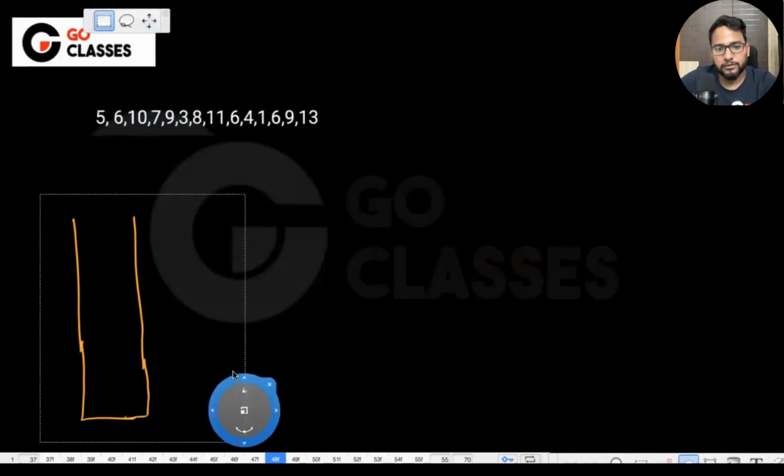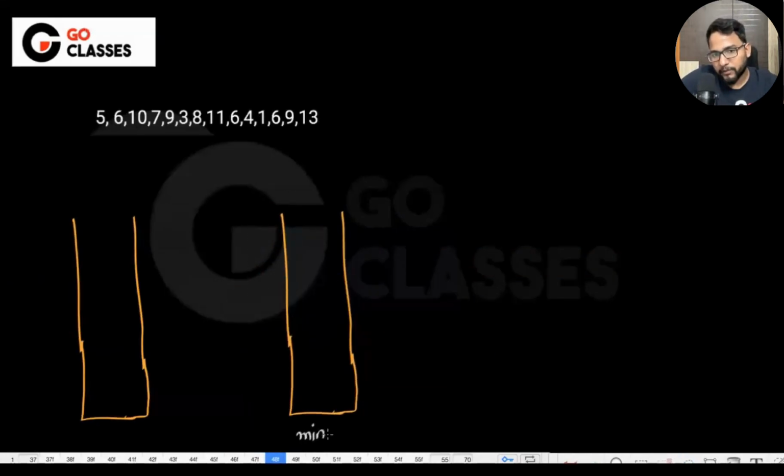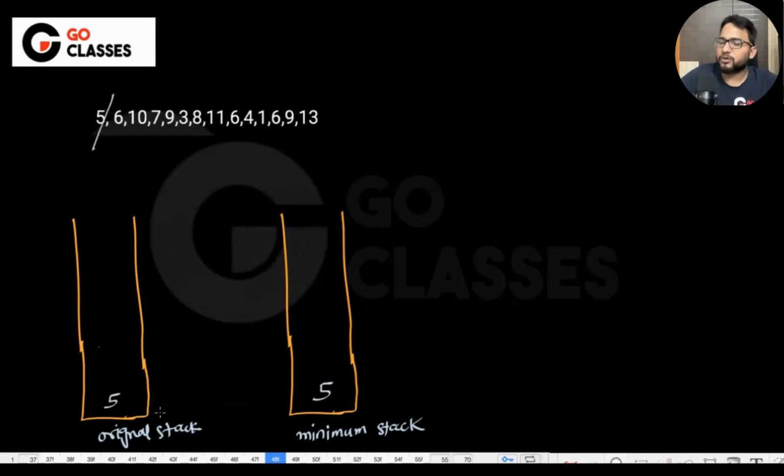And similarly, this is my helper stack, or I was calling it the minimum stack. Initially I can push in both of them, right? Is this okay to everyone? 6 is coming. Now, obviously, in the original stack I anyway have to push it. It's not a question. But tell me, should I be putting the 6 in the minimum stack?